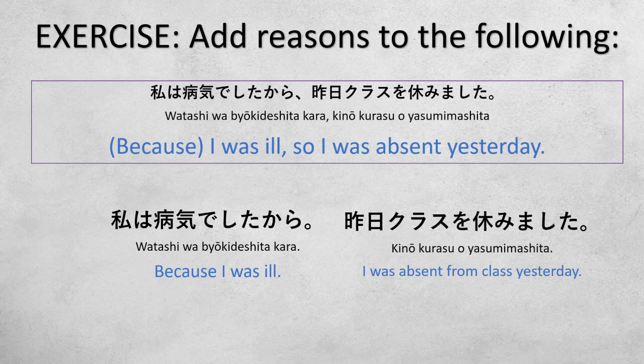Or, because I was ill, I was absent yesterday. It depends on you, of course, to say it in English. But this is how it is said in Japanese. 私は病気でしたから、昨日クラスを休みました。